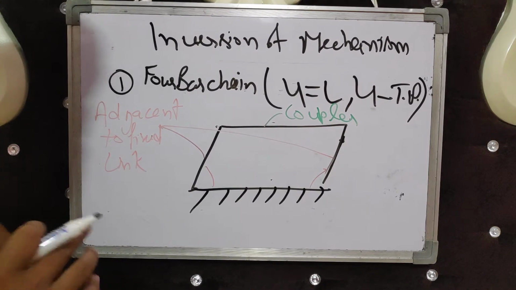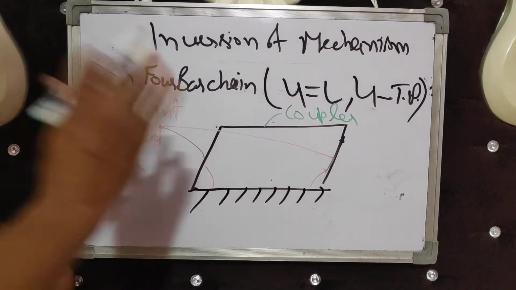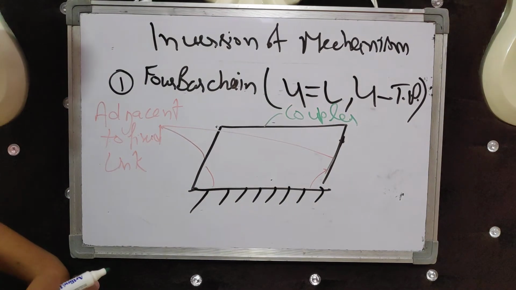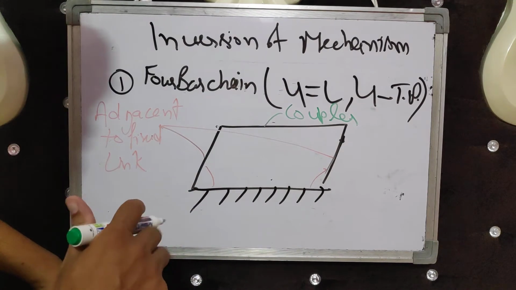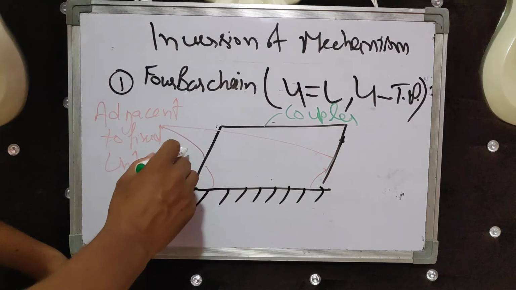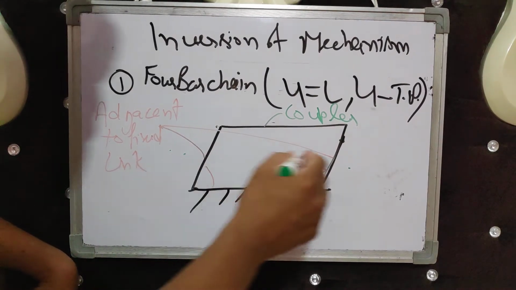So inversion means fixing another link from this chain. Inversion may be possible with the input and output. Maybe this may be output, this may be input.